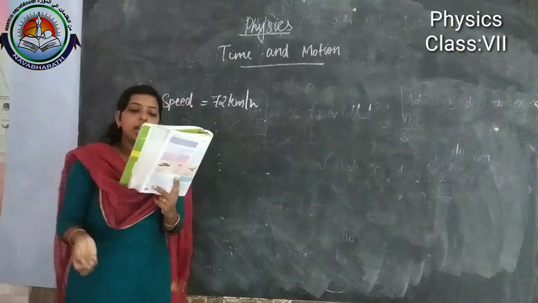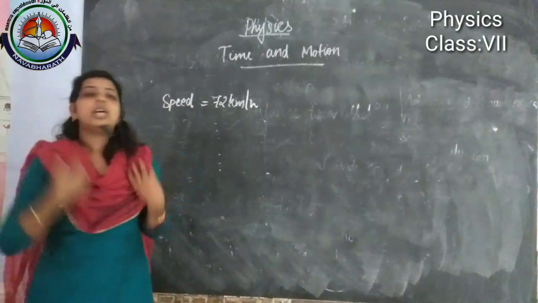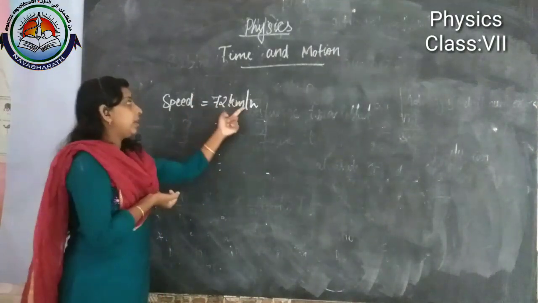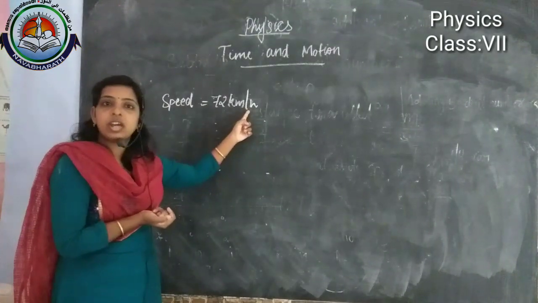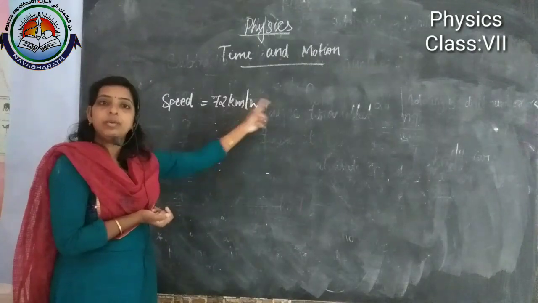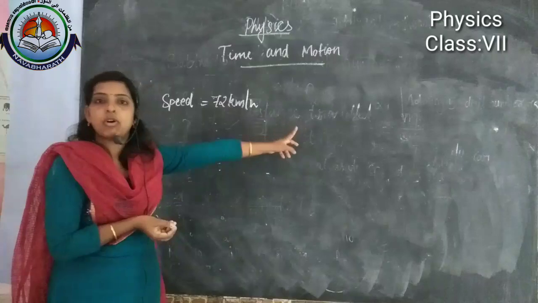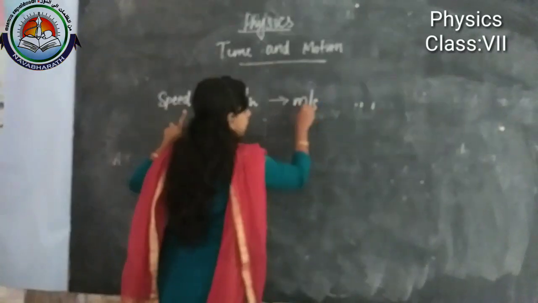Then calculate the speed in meter per second. What do we have to find out? This speed value is given in kilometer per hour. This kilometer per hour is the higher unit of speed, which we need to convert into the SI unit or smaller unit, that is meter per second.